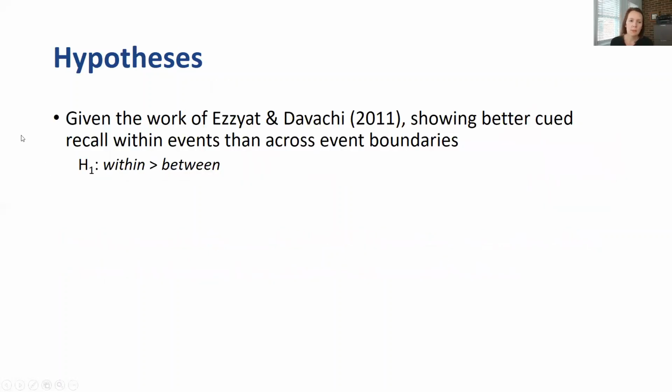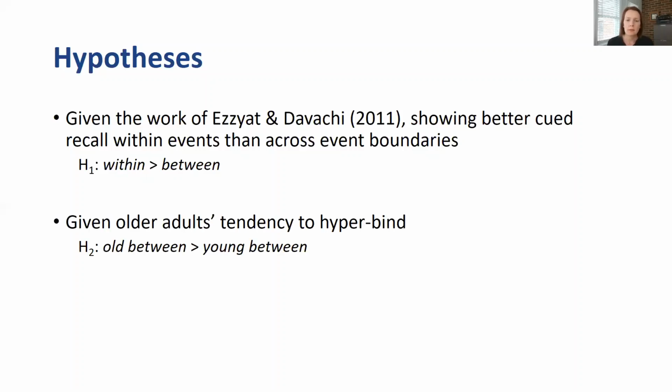And our hypotheses about these: first of all, given the work of Ezzyat and Davachi, who showed that young people have better cued recall when a cue is taken from within an event than just before an event boundary, we would expect people to have better cued recall for the within than the between clips. And given our work on hyperbinding and older adults' tendency to form these broad associations, we actually expected older adults to possibly do better for the between clips than the young adults.